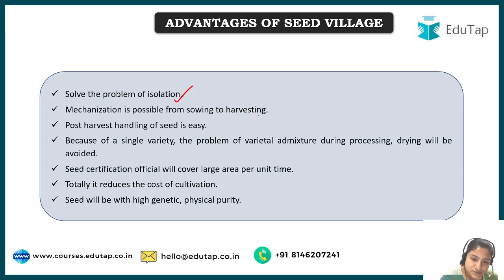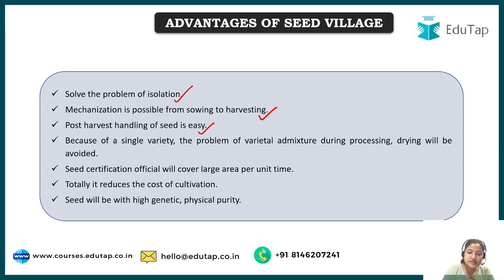Second, mechanization is possible from sowing to harvesting, because every growth stage, every time period of the plant would be the same everywhere in the village. Because all are sown at the same time, all the practices can be performed in one go, and that is why mechanization is good. Next, post harvest handling of seed is easy. Similarly, after harvesting, because all the varieties are the same, every operation is done at the same time, which reduces the input.